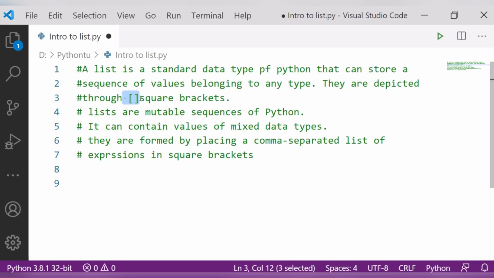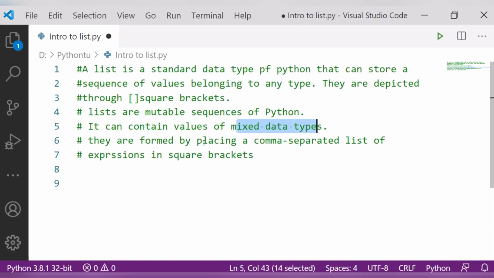Whenever we create a list, we have to use square brackets. I already told you they are mutable sequences of Python, and they contain values of mixed data types. It can be integer, float, or strings. So there we can have a list of mixed value types.